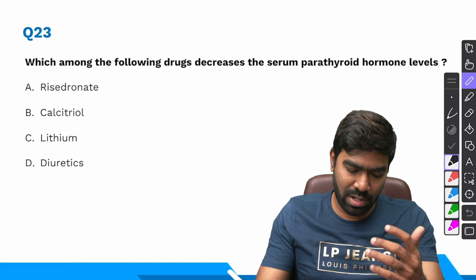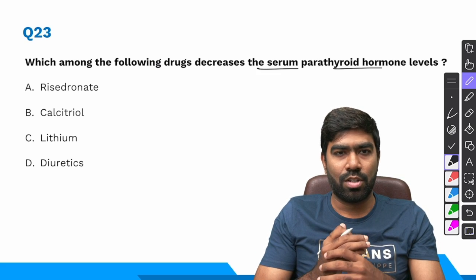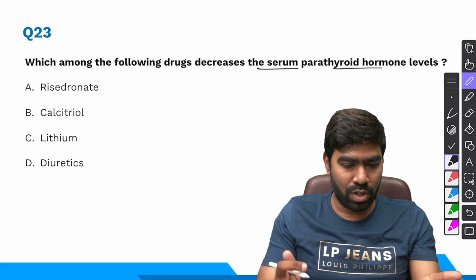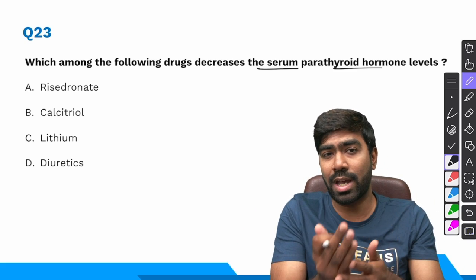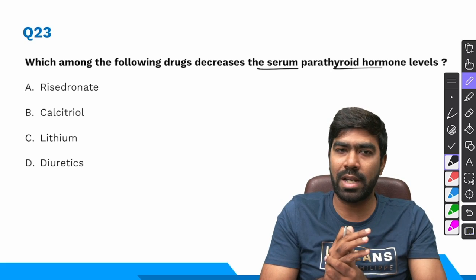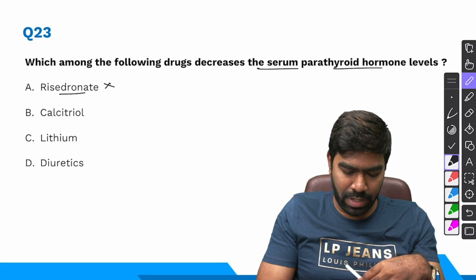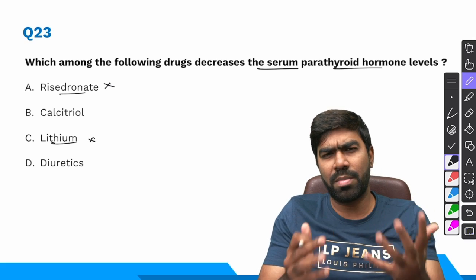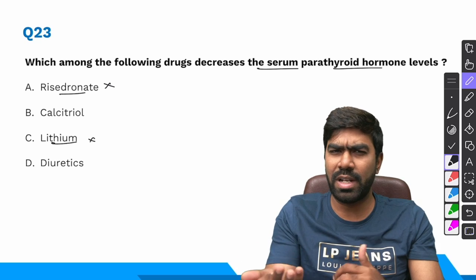Coming to question number 23, which among the following drugs decreases serum parathyroid hormone levels? So option A, they are giving risedronate, which is a bisphosphonate. It's an osteoclast inhibitor. One of the important side effects of bisphosphonates is hypocalcemia, which can reflexly increase the PTH levels. So risedronate is associated with increased PTH and not suppressed PTH. What about lithium? Lithium is one of the common causes of unexplained hyperparathyroidism. So it's going to increase PTH and not decrease PTH.